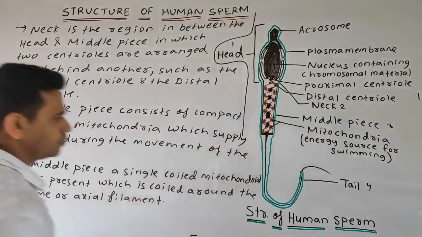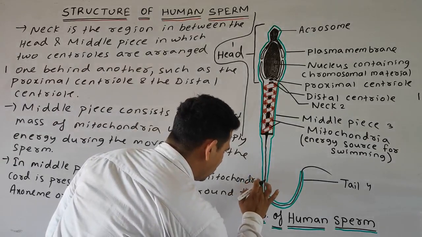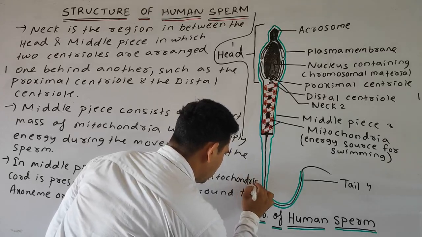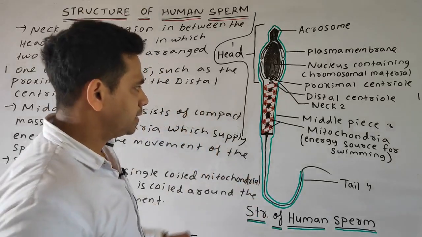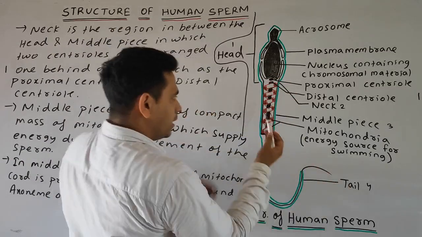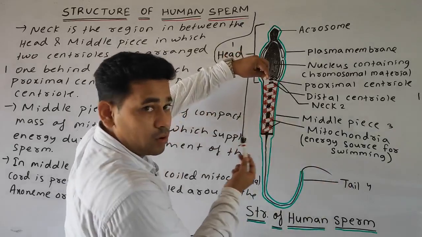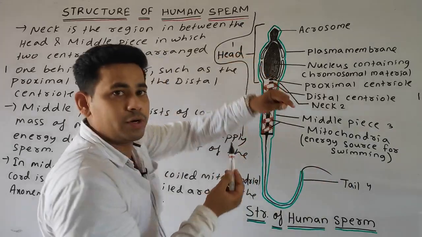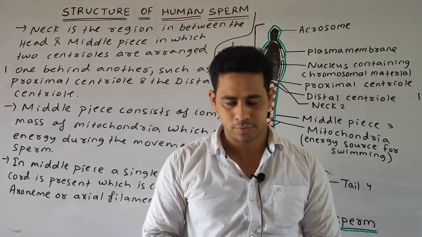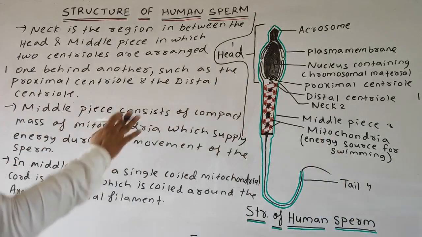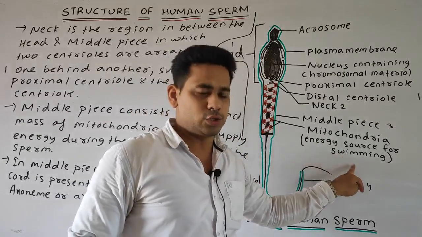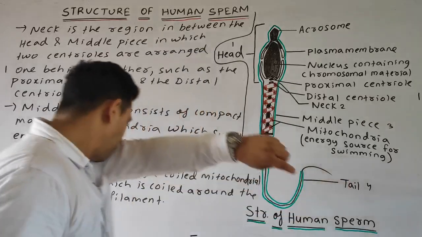Okay, you can see this one, the center one is the axoneme or the axial filament. It is surrounded by the coiled, forming a single coiled mitochondrial cord. So the function of the mitochondria is to provide energy for the swimming, or the movement of the sperm.